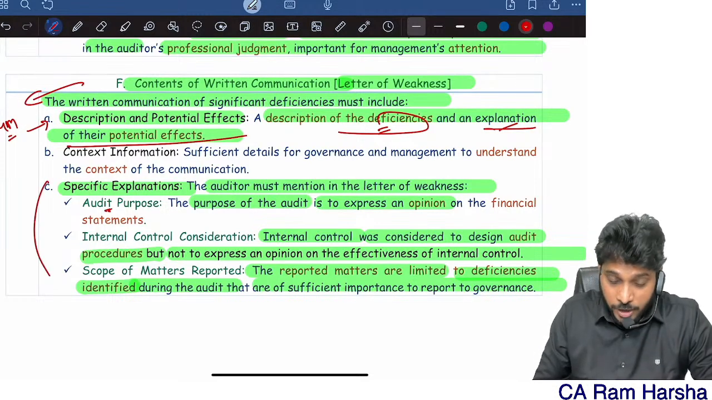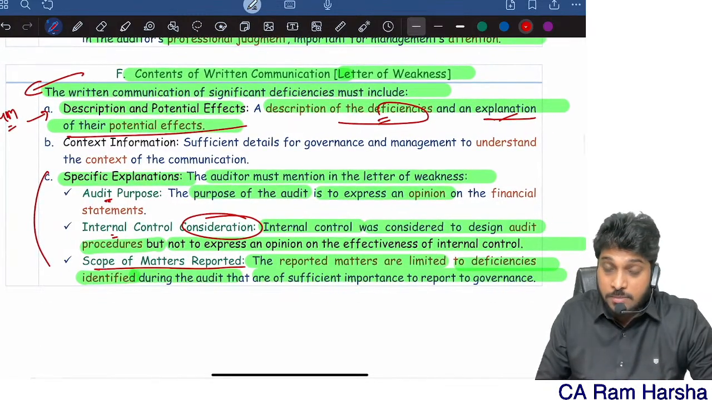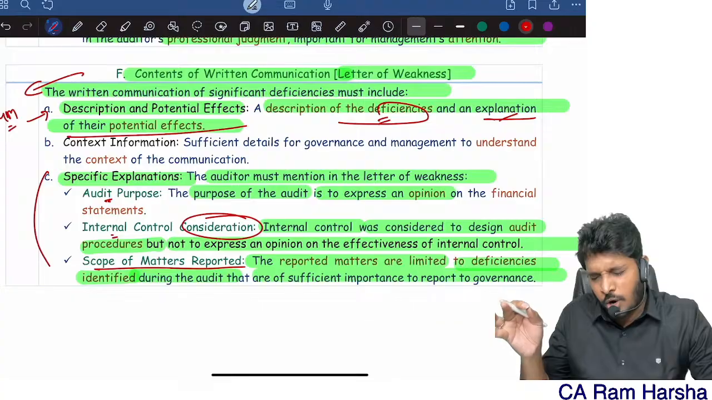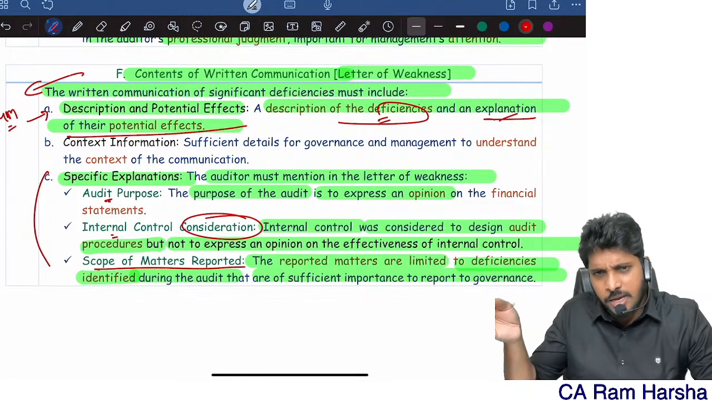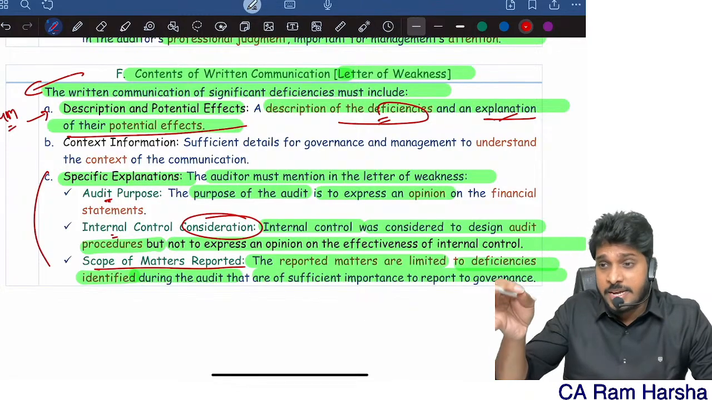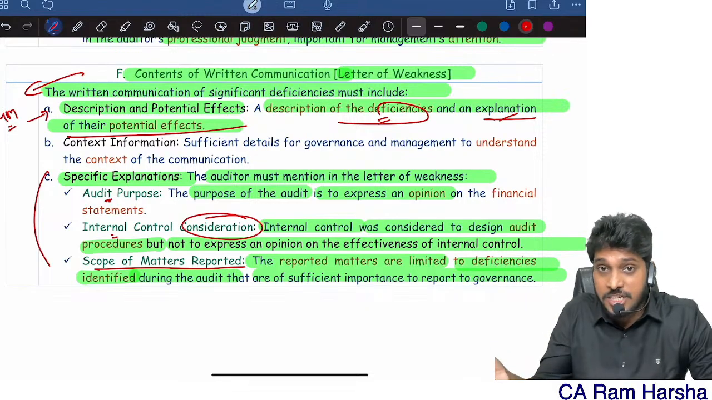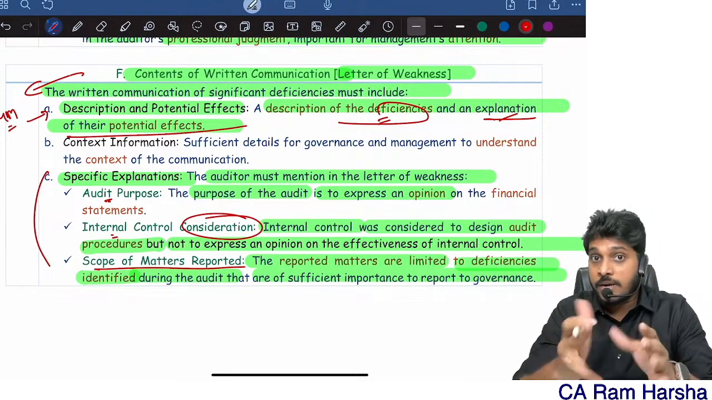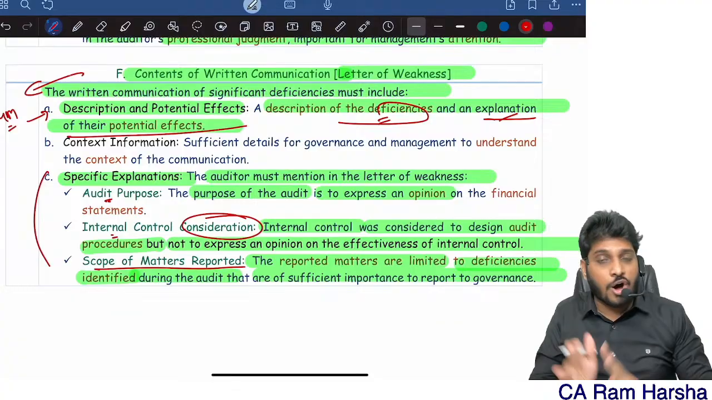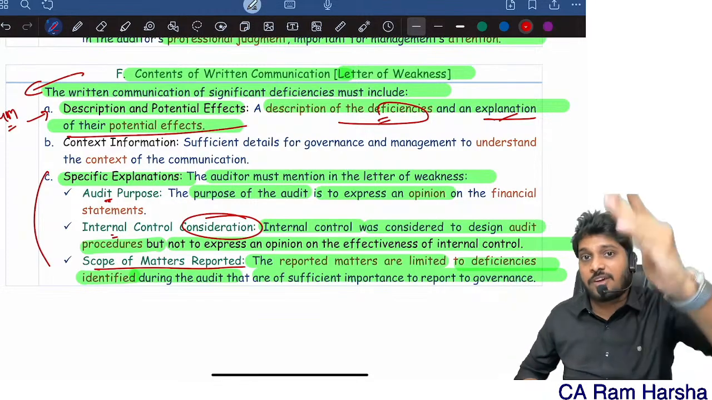Mention your purpose of audit, and mention that you consider internal control, and also what mistakes and deficiencies you are communicating. Whatever deficiencies you identified, only those you are communicating. You are not communicating the full length of all deficiencies in internal control. That fact also you should tell them.